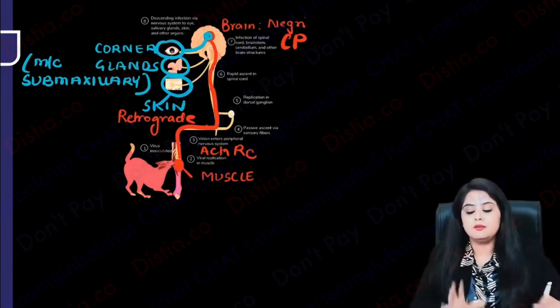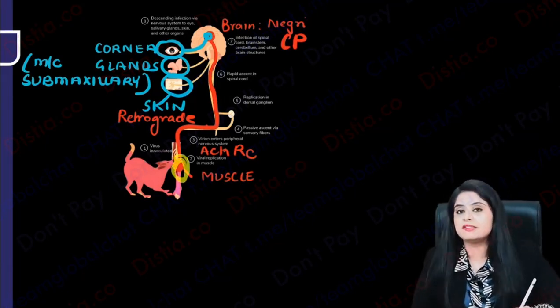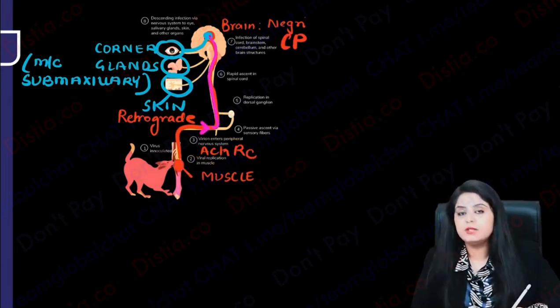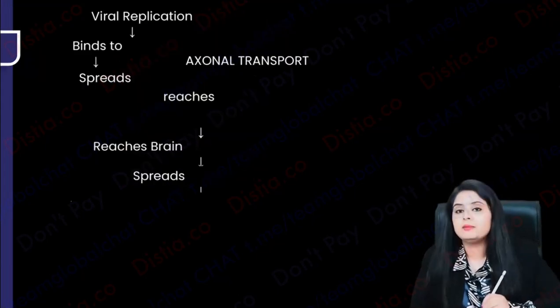So overall, the main points were: the virus first comes in the muscle, it gets attached to the acetylcholine receptor, it goes in a backward direction, that is retrograde. So centripetally it is going all the way to the brain. From the brain it makes Negri bodies, then it goes out to the cornea, to the salivary gland, and to the skin. Now can you fill in the blanks with me?